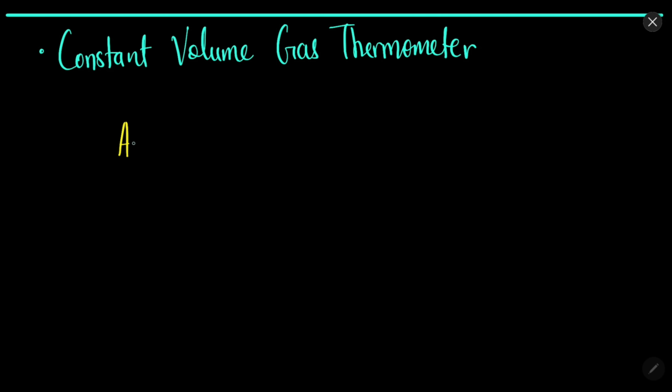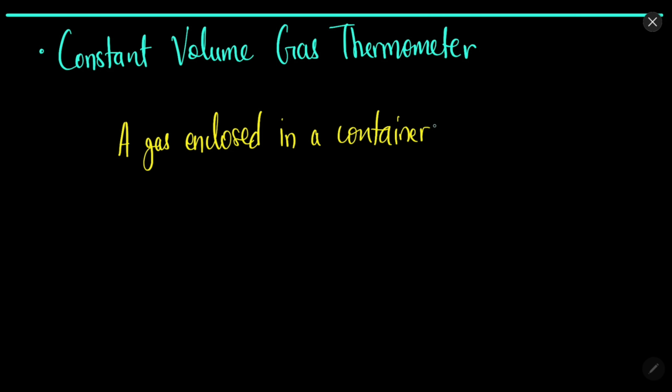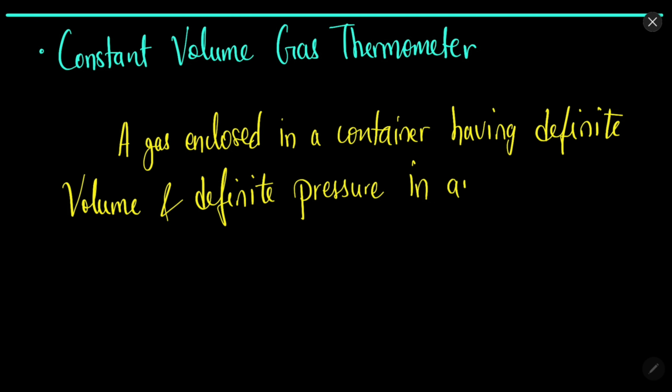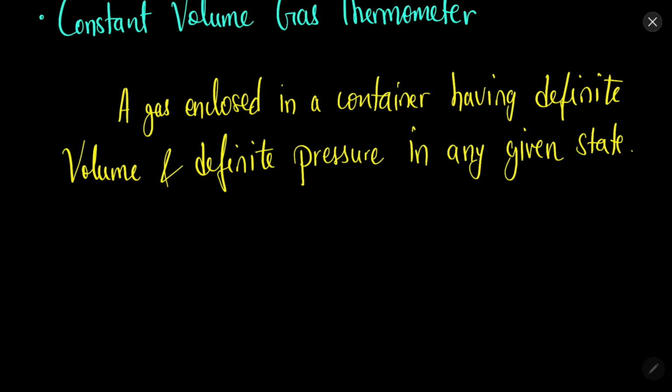So let's say we have a gas enclosed in a container having a definite volume, fixed volume, constant volume, and definite pressure in any given state. This will be used here.